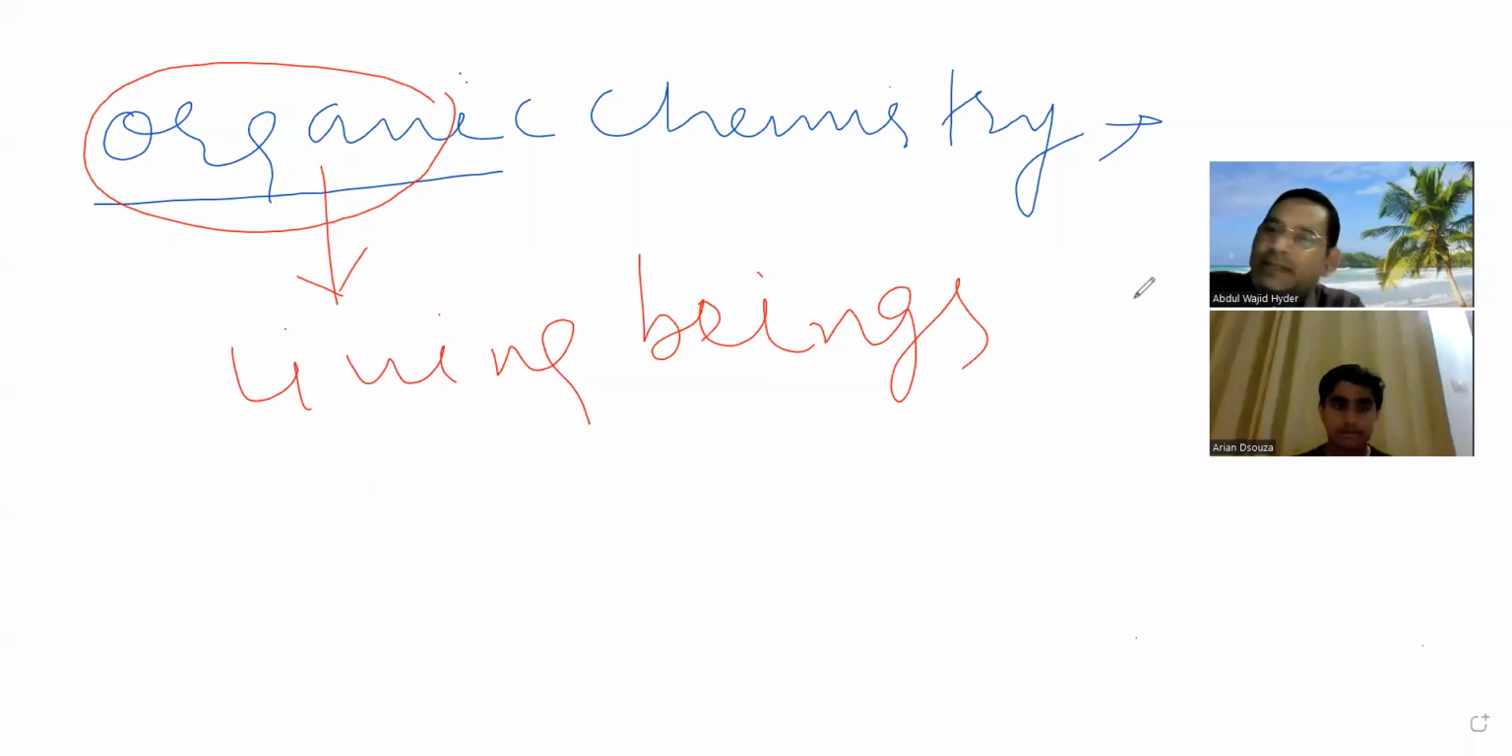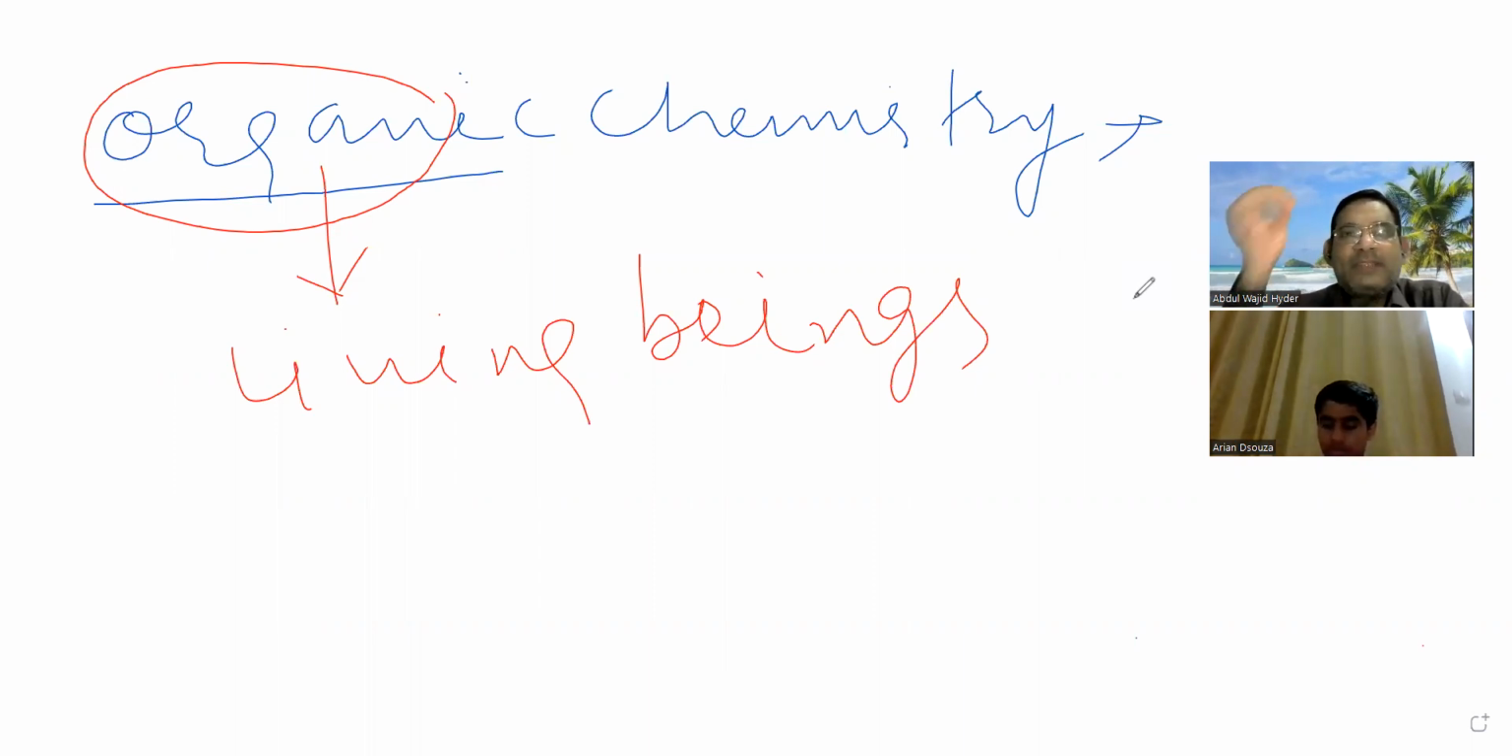Plants have roots, stems, fruits, branches, and seeds. Like that, in animals, hands, legs, and heads are there. All these are different parts of the living being.